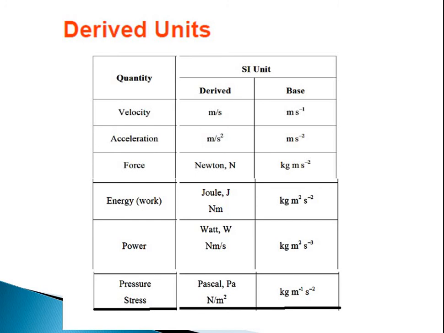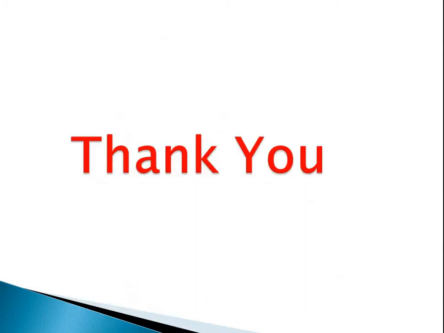Power is expressed in watt, which is kg meter square per second cube. And pressure is expressed in Pascal, Pa, as Newton per meter square, which is kg per meter second square. So these are the derivations of units.